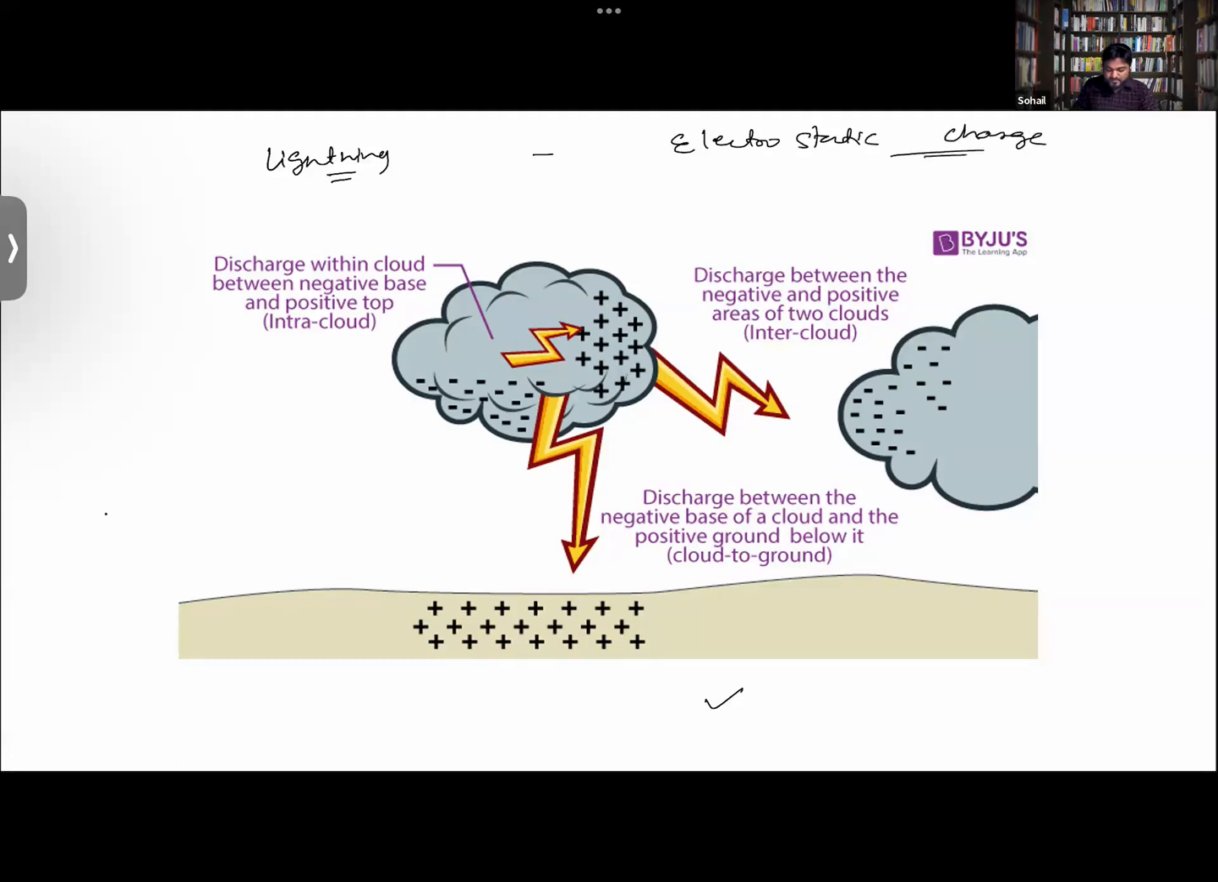Electrostatic charge, right? So that is the thing. Further, we get to see that there were two more methods via which charge can be transferred: conduction and induction. So see what happens in the case of conduction. We already did discuss that in this class.